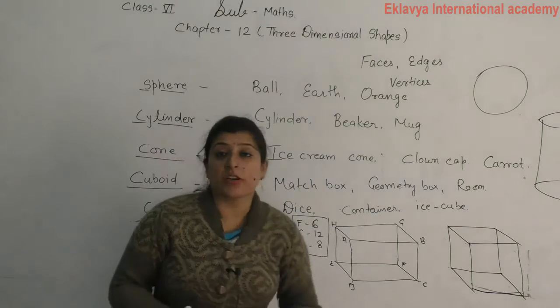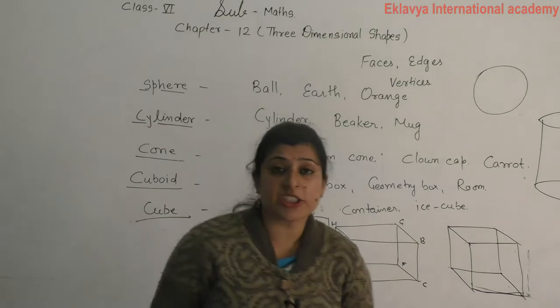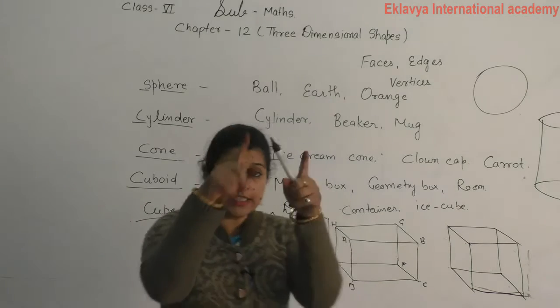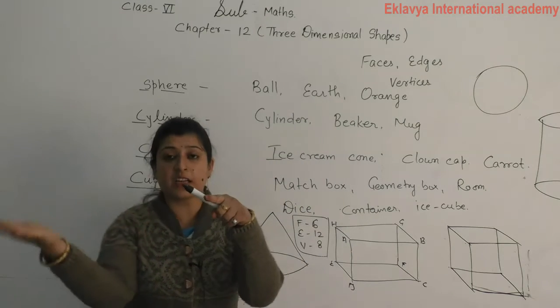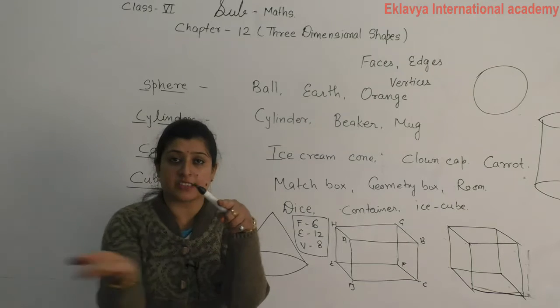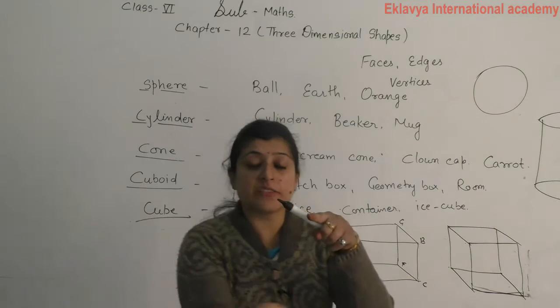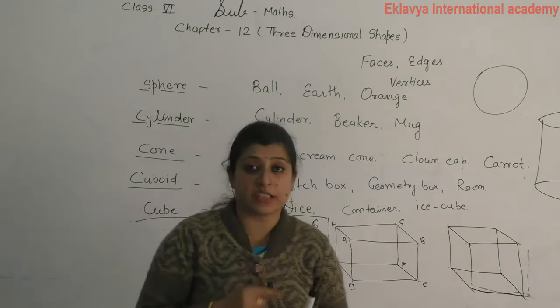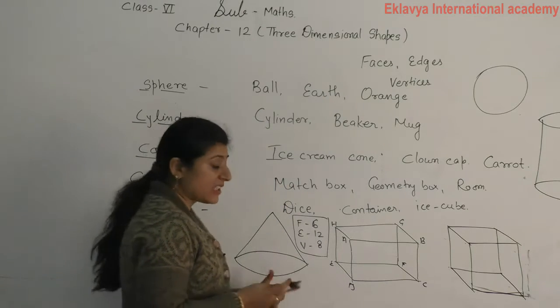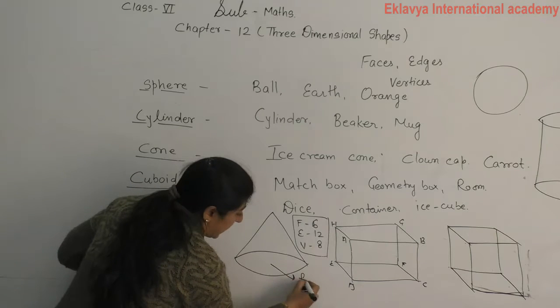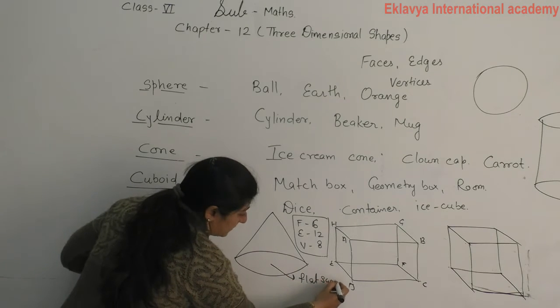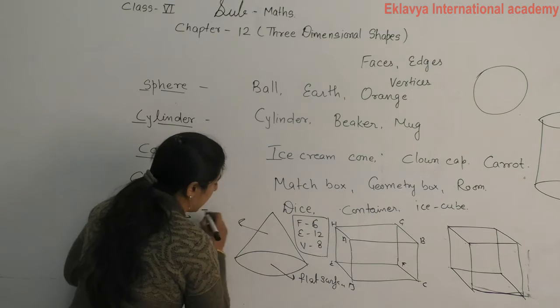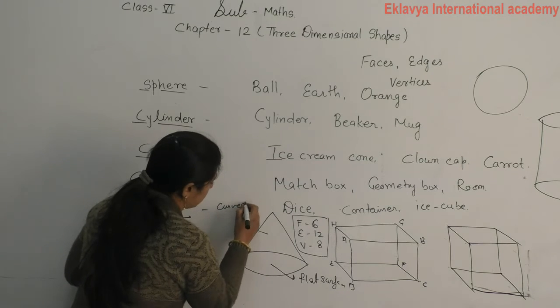Now come to the conical shape. In a conical shape, if you see properly, there is a circle, and this one is a flat surface. The circle is the flat surface and upside there is a curved surface. So it has one flat surface. This side has a flat surface and this side has a curved surface.